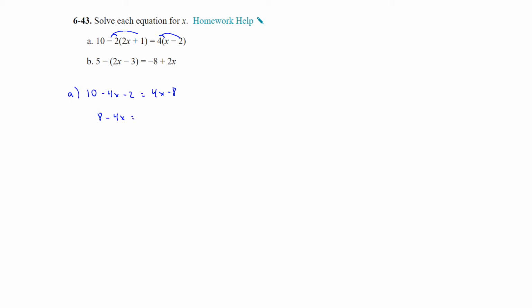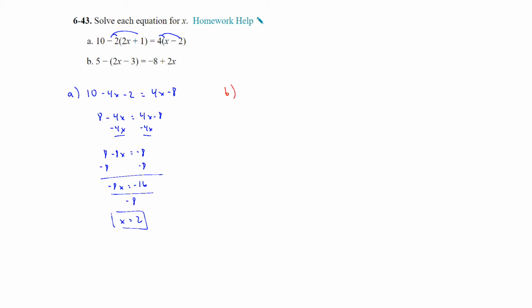So 8 minus 4x is equal to 4x minus 8. If I subtract 4x from both sides, I will get 8 minus 8x is equal to -8. And then subtract 8. Get -8x is equal to -16. Divide by -8, and x is equal to 2. And we can always check our answers by plugging it back in.